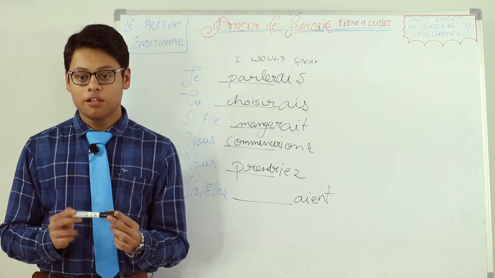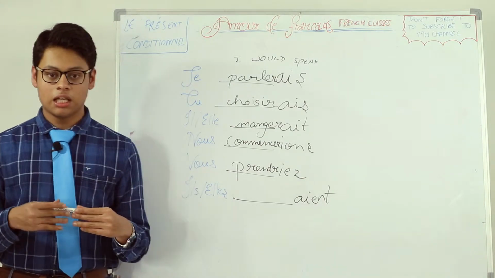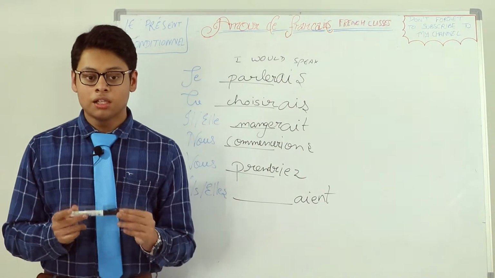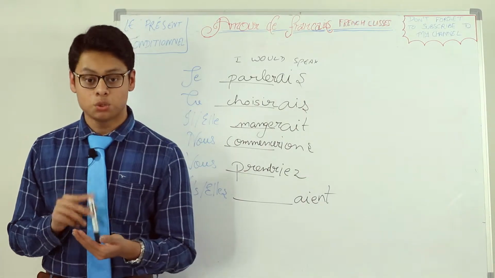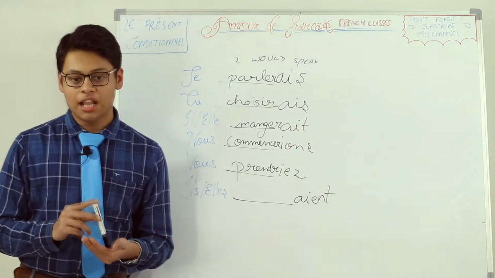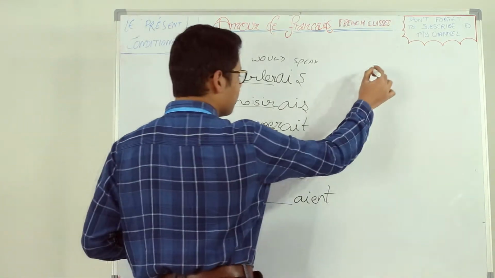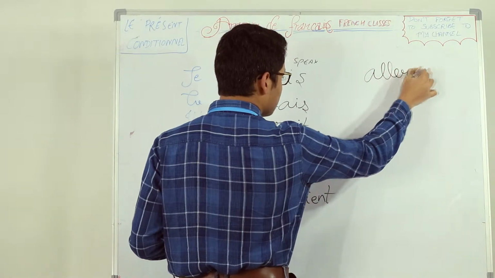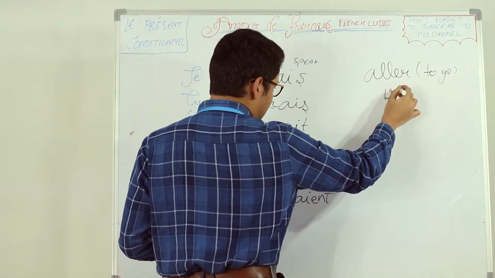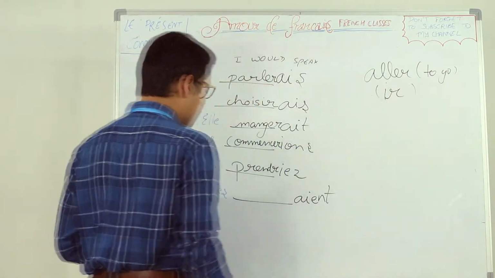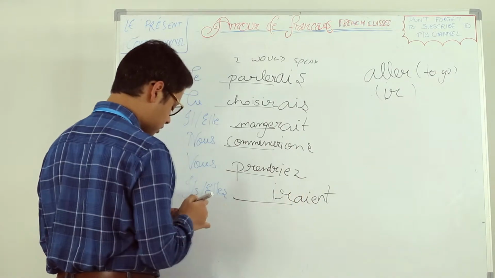Now let's start with present conditional for the verbs which are written in an irregular form in future simple. If you don't remember that, I have discussed that topic in future simple part 2. So do watch it. The links are again in the description. So let's start with aller, to go. The stem for aller is ir. So with ils, put ir right here.